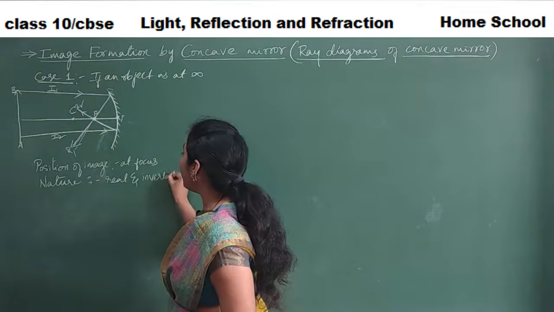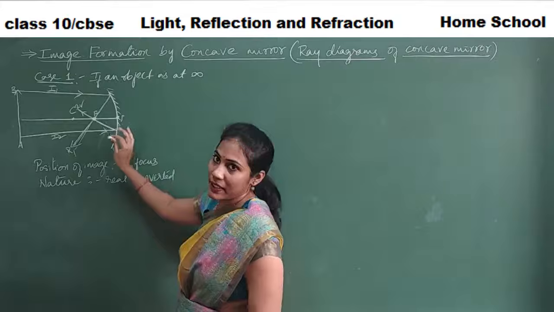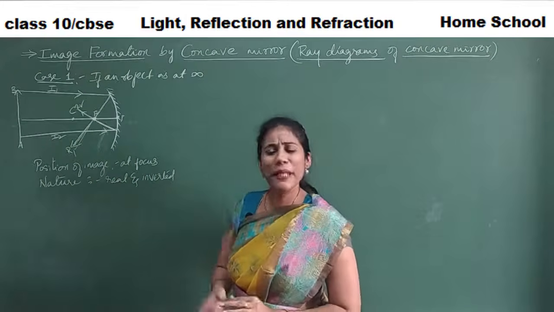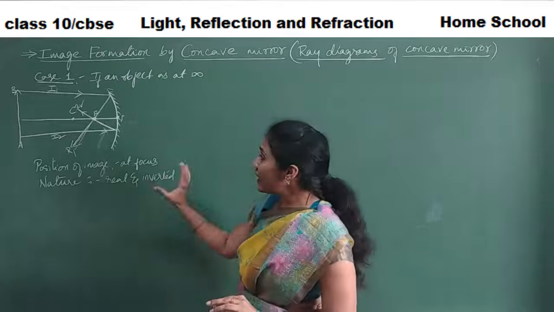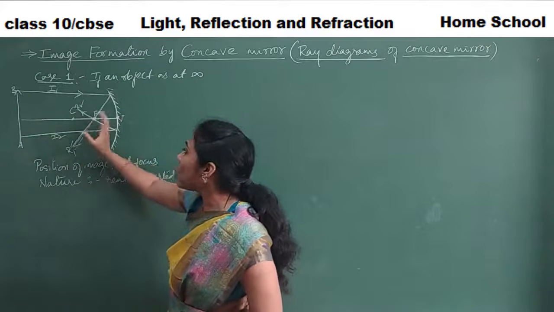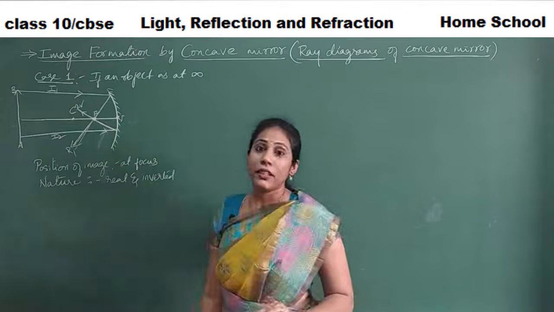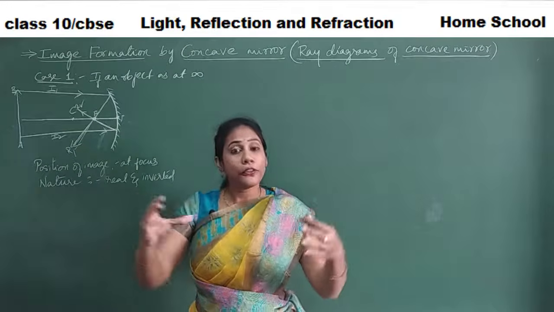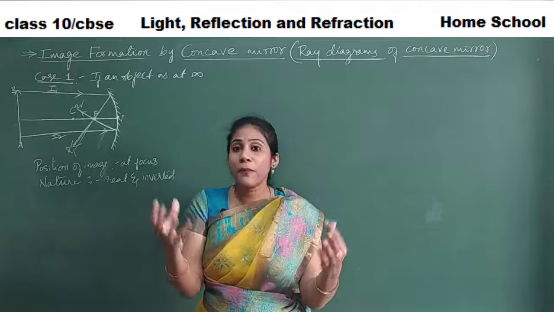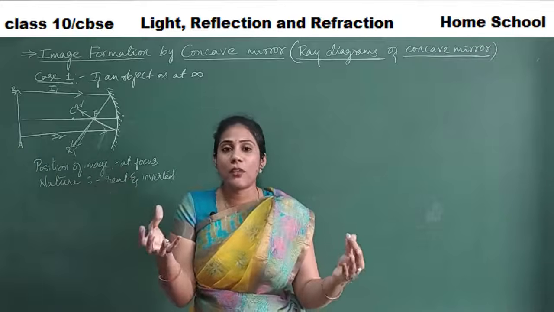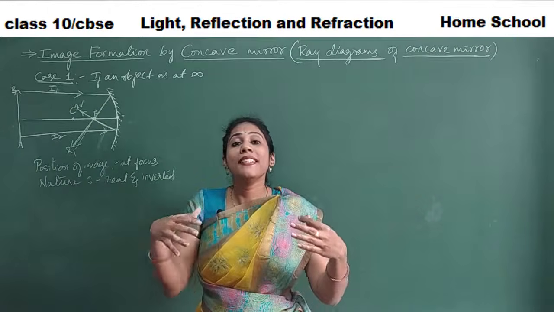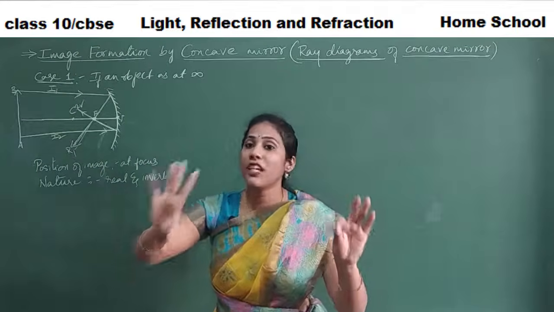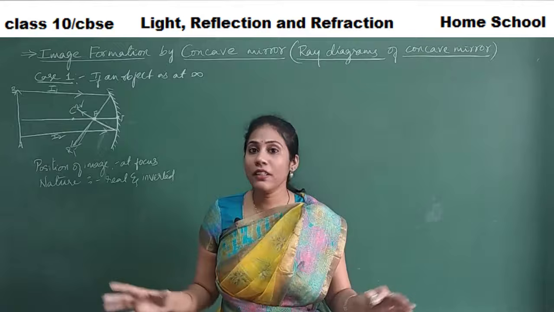You know, in case of a concave mirror, in most of the cases, images formed are real. So what do you mean by real image? Real image is that image that is forming in front of the mirror. Virtual image is formed backside of the mirror. Like when you look at yourself in a plain mirror, that is the mirror in your houses, you feel that your image is there backside of the mirror. Such an image is what? Virtual image, and it cannot appear on a screen.